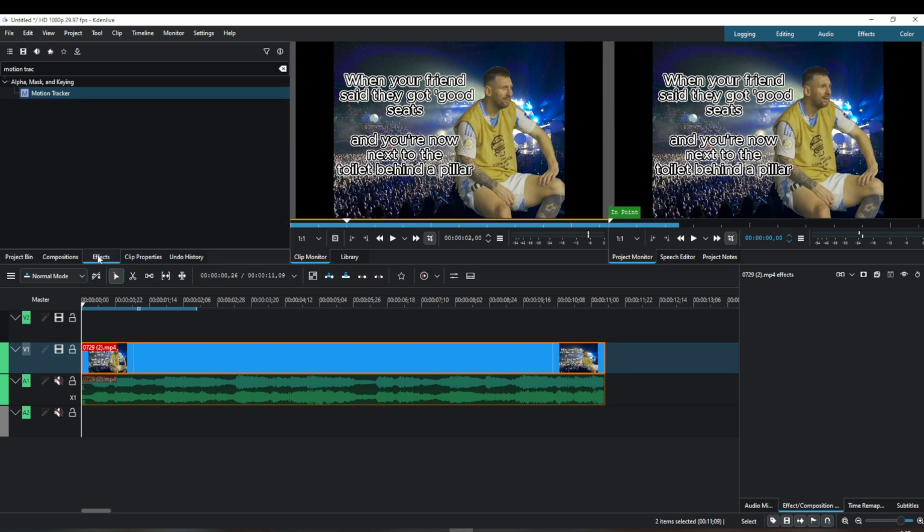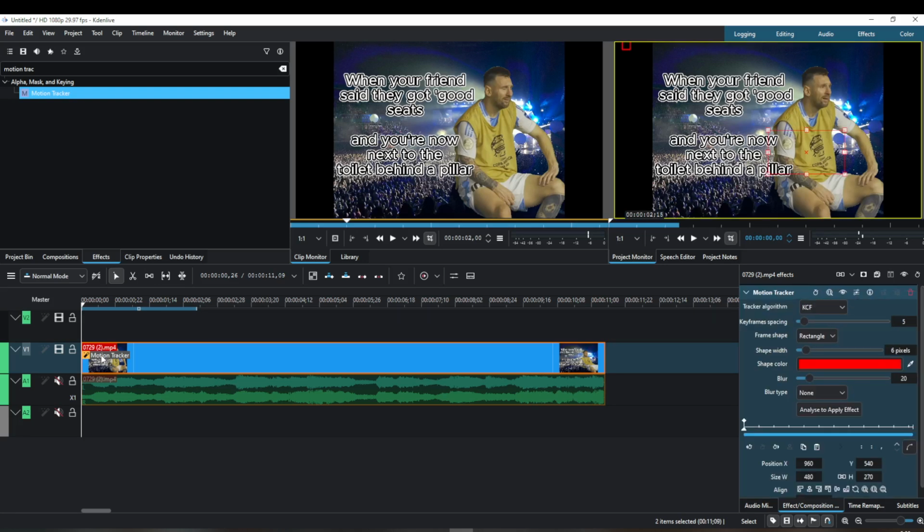In the search bar, type in Motion Tracker to locate the effect. Once you've found it, drag and drop it onto the clip you're working with in your timeline. This action will apply the motion tracker to your video, setting up the foundation we need for blurring faces.